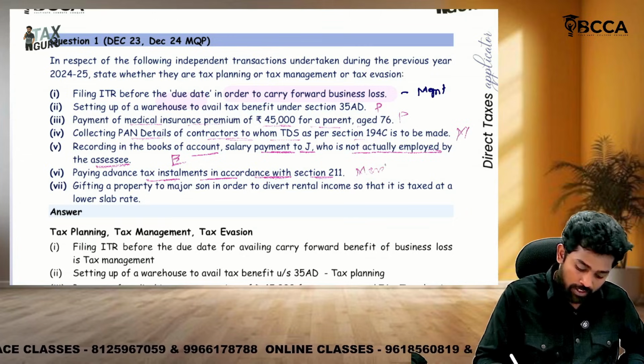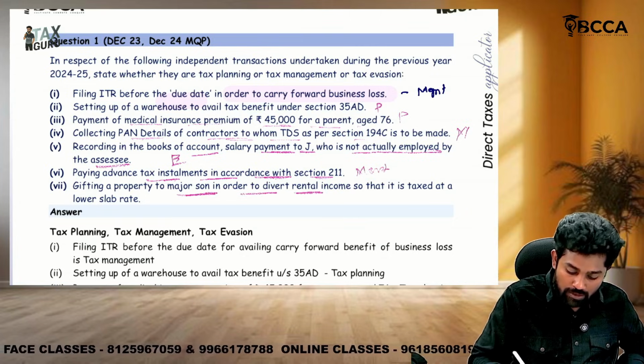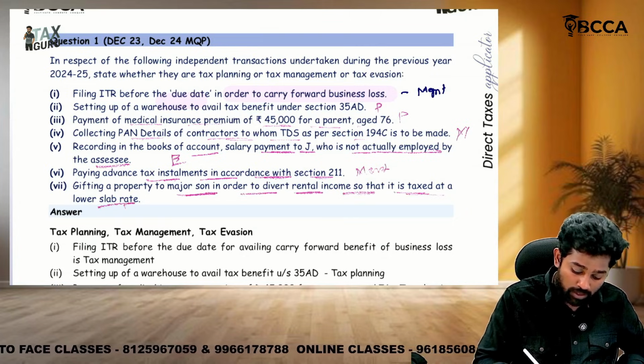Paying advance tax installments in accordance with the section: management. Gifting a property to a major son in order to divert rental income so that it is taxed at a lower slab rate: planning only.